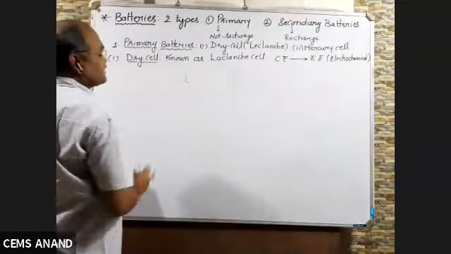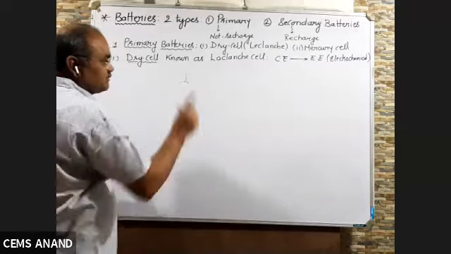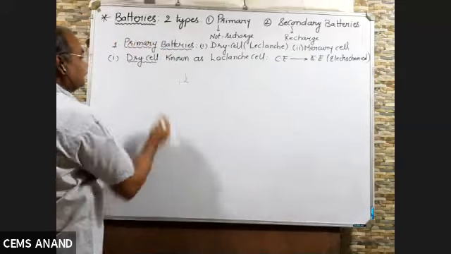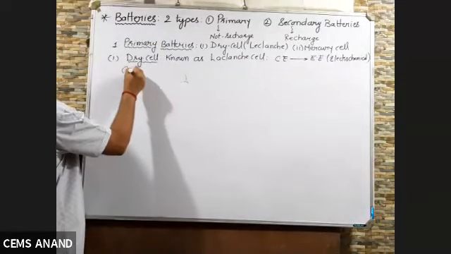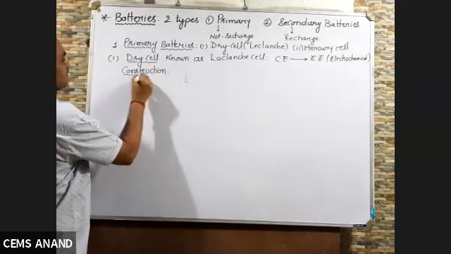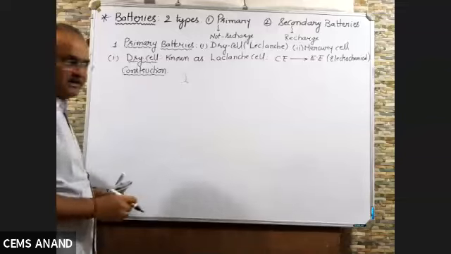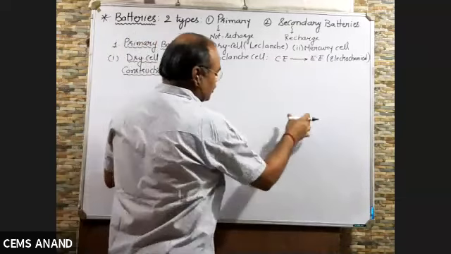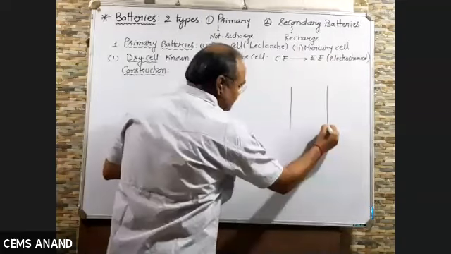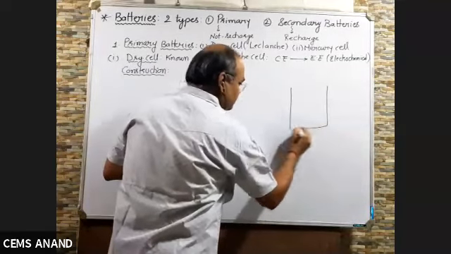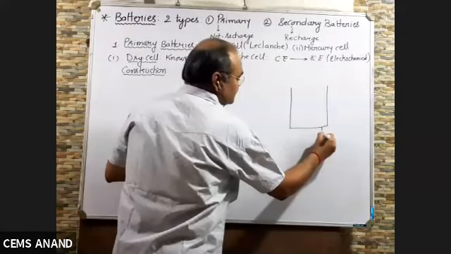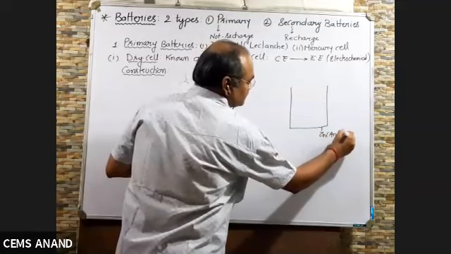Now, whenever we study any cell, we have to study three things. One is principle. We have written the principle. It converts chemical energy into electrical energy. Second is construction. Now the construction is very easy. I'll draw the construction. Take a cylindrical vessel made up of zinc, which acts as anode, right?